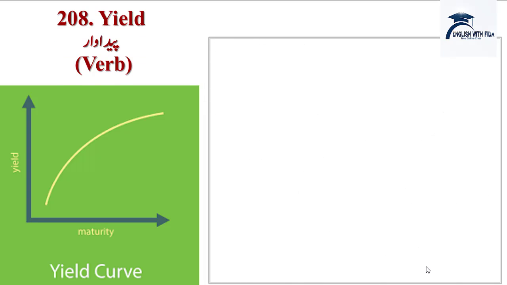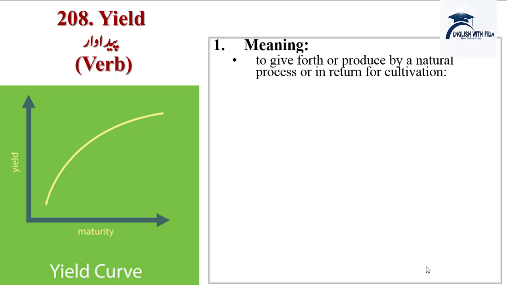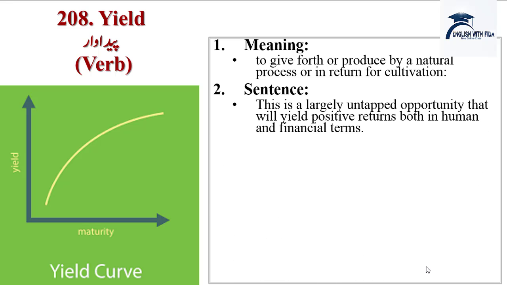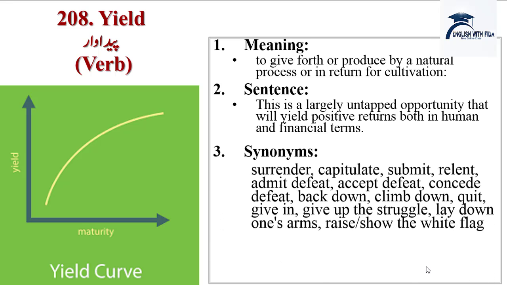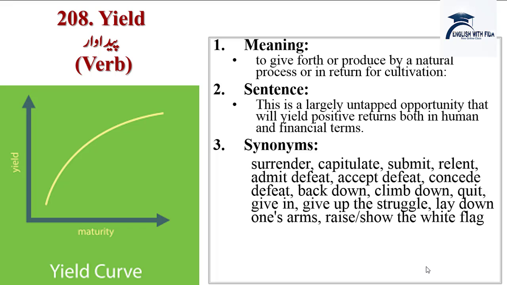Next word is yield. Paidawar, hathiyar daal dena, surrender kar dena. Meanings are to give forth or produce by a natural process or in return for cultivation. Sentences: this is largely untapped opportunity that will yield positive returns both in human and financial terms. Synonyms are surrender, capitulate, submit, relent, admit defeat, accept defeat, concede defeat, back down, climb down, quit, give in, give up the struggle, lay down one's arms, raise, show the white flag. Antonyms are bills, debt, payment.